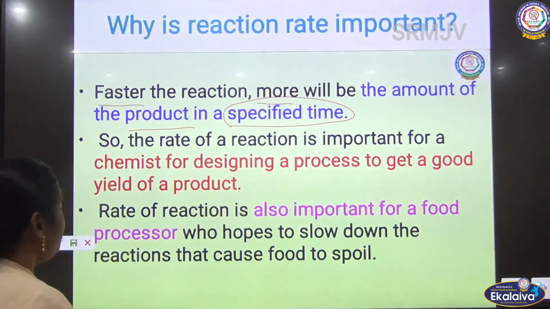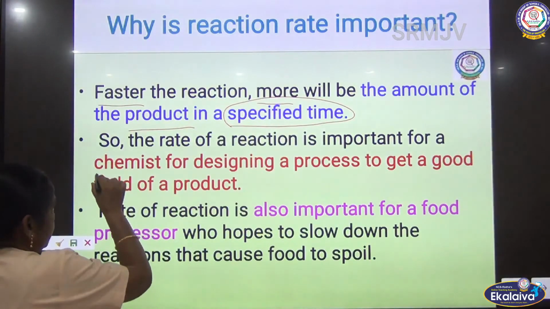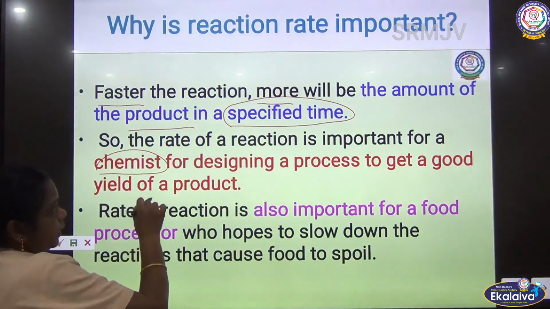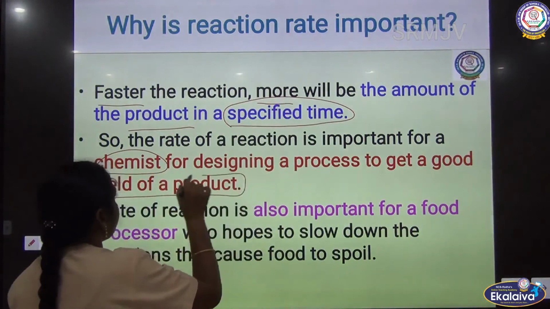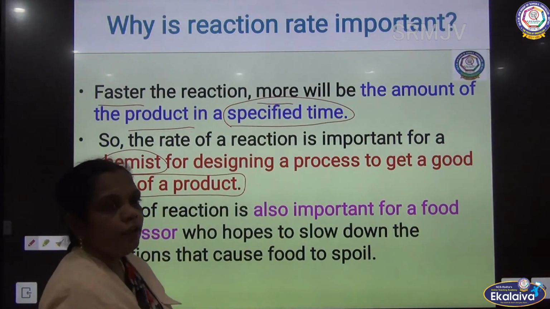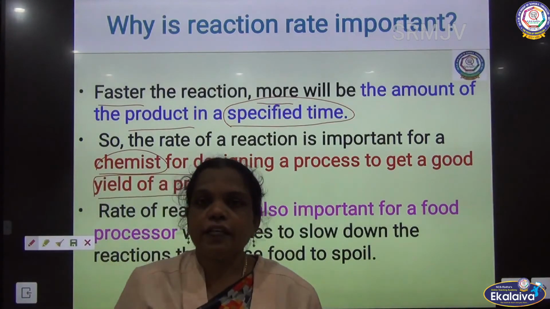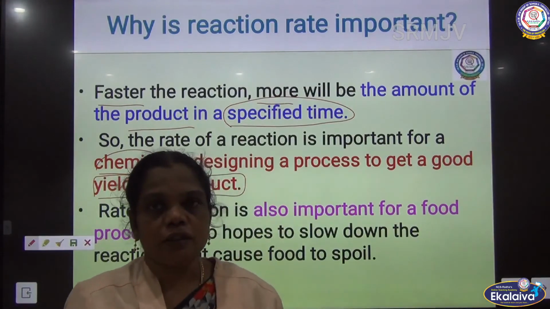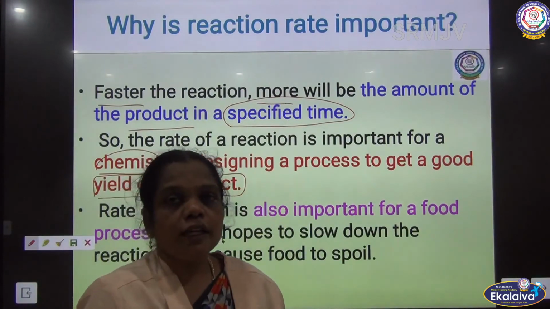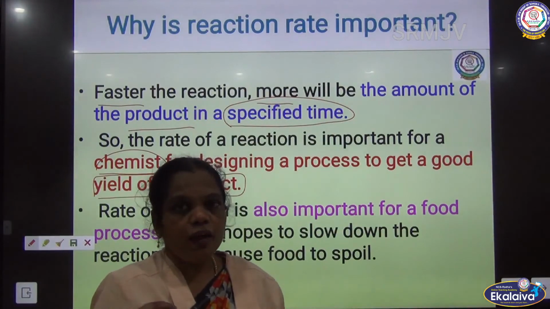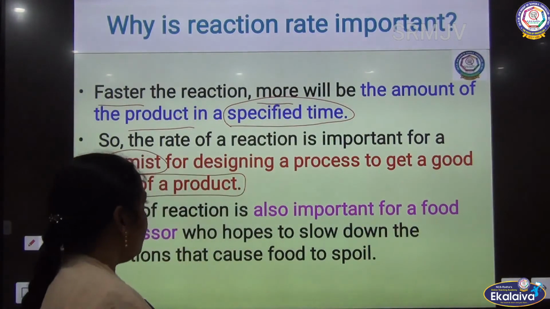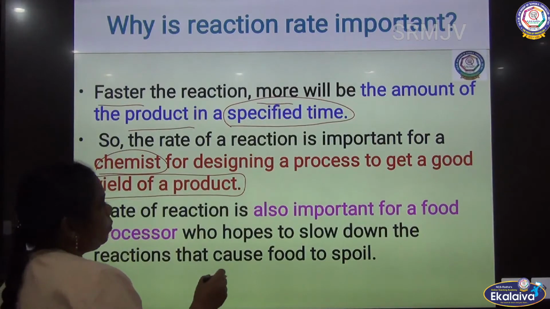So why is it important? Because chemists are designing the process to get a good yield of the product. The chemist can get a good yield when the reaction becomes faster. So chemists are making every process as fast a reaction as possible. And it is also important in the food process.